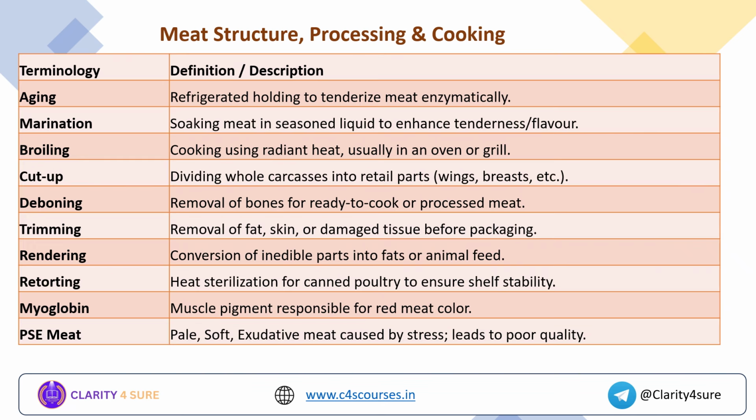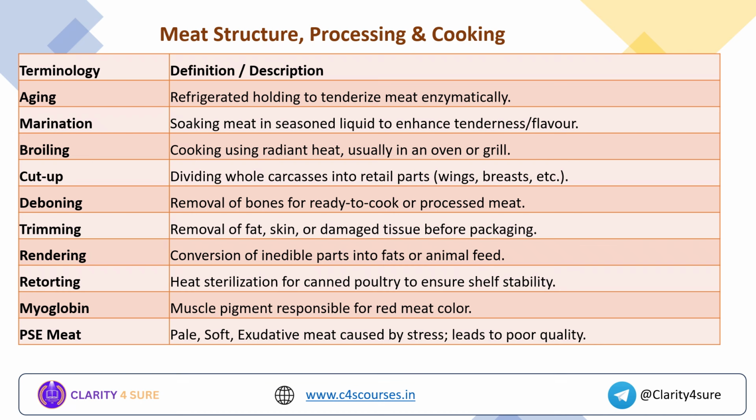Now coming to the last section, meat structure, processing and cooking. What is aging? The refrigerated time of that particular meat to tenderize the meat enzymatically is known as the aging process. Marination is soaking meat in seasoned liquid to enhance tenderness and flavor. Broiling is cooking using radiant heat, usually in an oven or grill. Cut up is dividing whole carcasses into retail parts, we all know. Deboning is the removal of bones for ready-to-cook or processed meat.